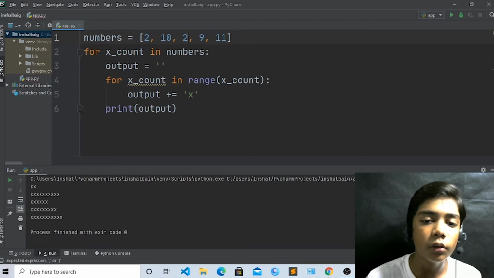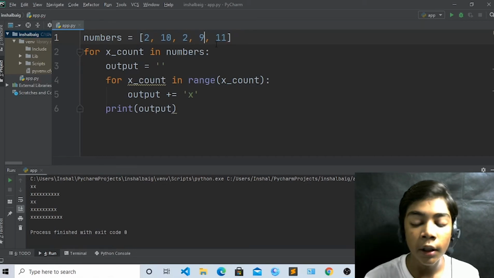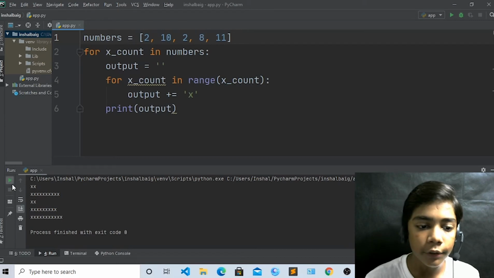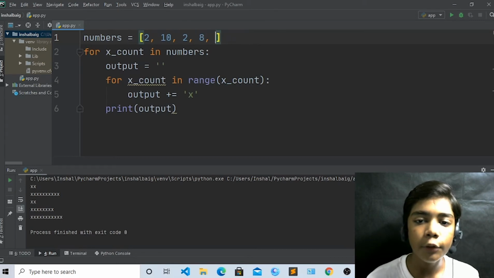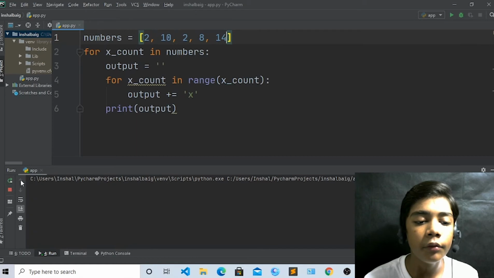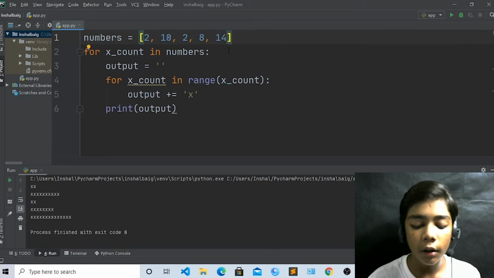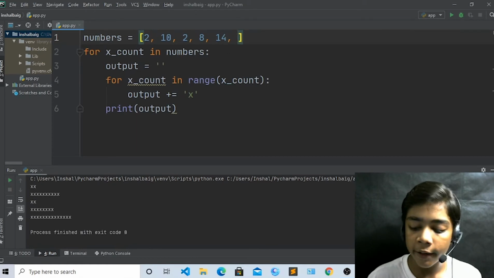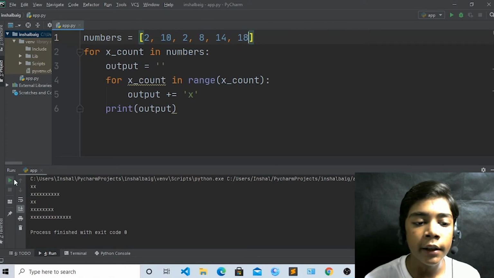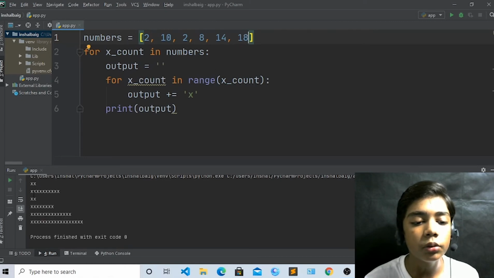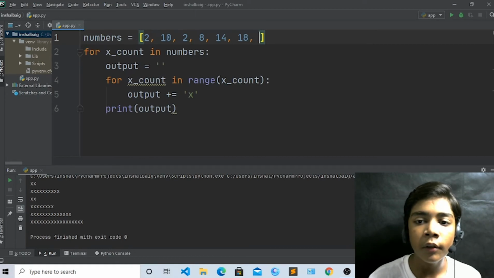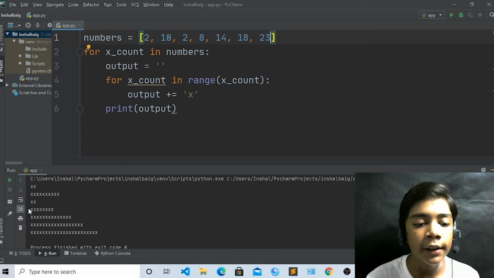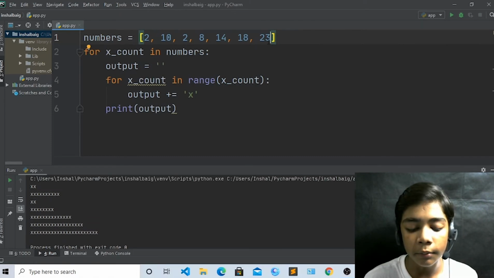If you write 2 here also, it will come in 2. If you write 8 here, it will come in 8. If you write 14 here, it will come in 14. You can also make the numbers larger, like if you write 18 again and run it, you can see 2 and in the last there is 18 coming. Now if you write 23 here, run, you can see in the last 23 is coming. You can also take the numbers bigger.